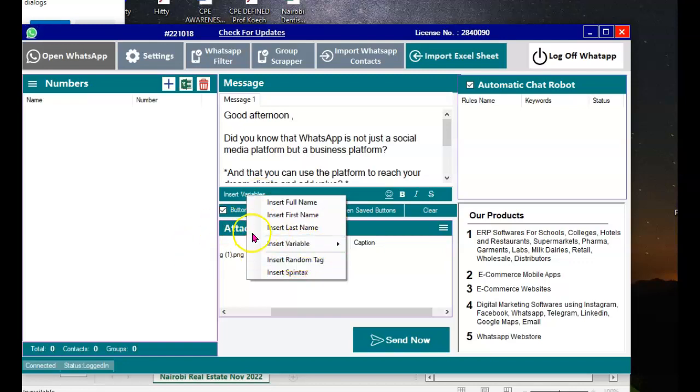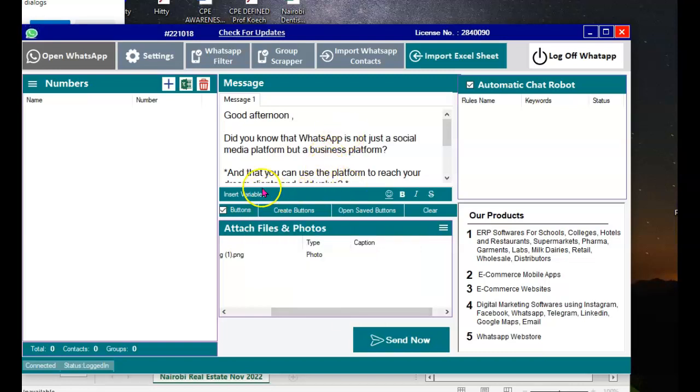Just to explain how this works, this is for personalization purposes. A variable has features, like I can have variable 1 as their profession and variable 2 as their position. So you can actually address people according to the position that they are in. This is just a cool thing to personalize your messaging.